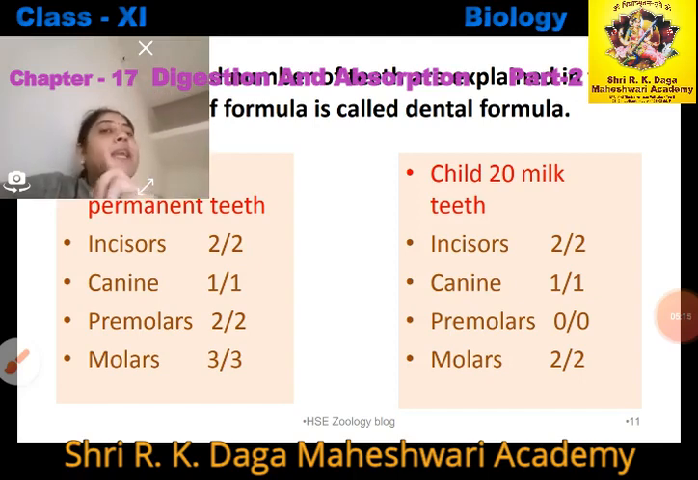So 2 by 2. How many canines at upside? That is 1. Lower side? 1. How many premolars at this side? Half jaws, that is 2 upper and 2 lower. And how many molars are present? 3 up and 3 down.